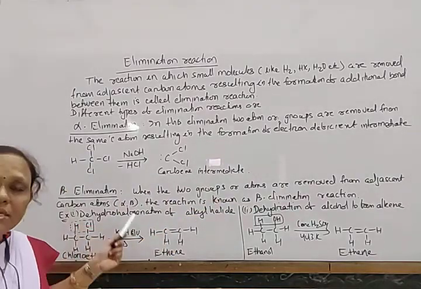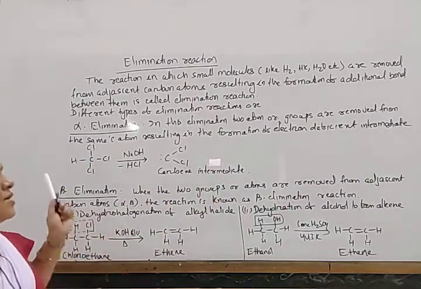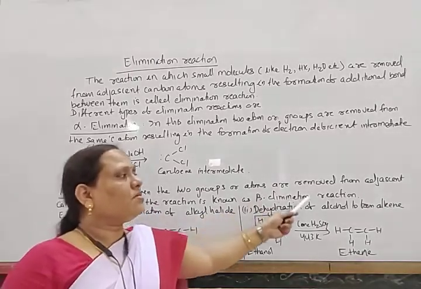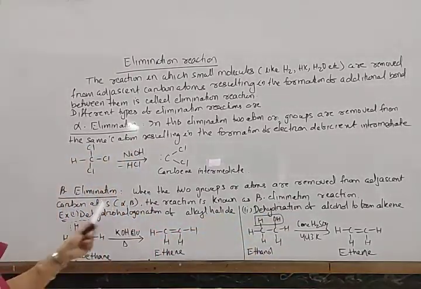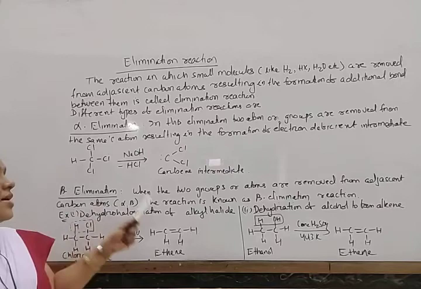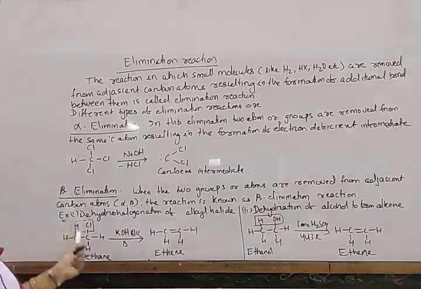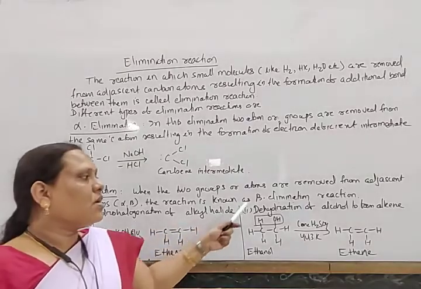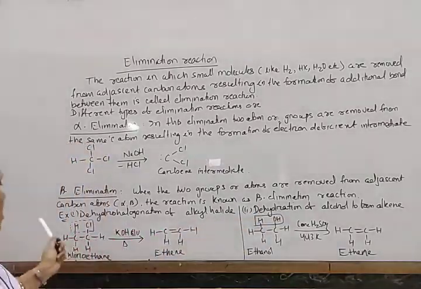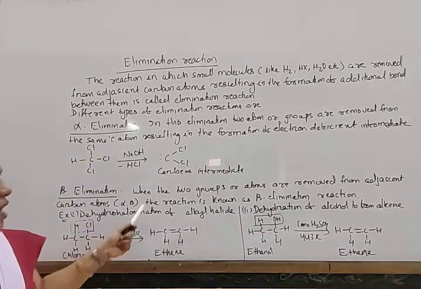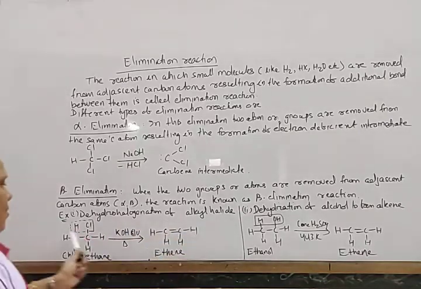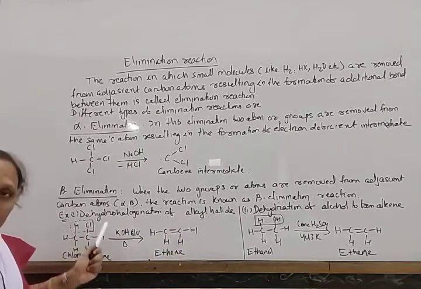Similarly, beta elimination, this was the important one. When the two groups or atoms are removed from the adjacent carbon atoms, that is alpha and beta carbon atoms, or 1, 2 or 2, 3 or 3, 4, then that is known as beta elimination reaction. Example, dehydrohalogenation of alkyl halide, where one hydrogen and a halogen are removed, that's called